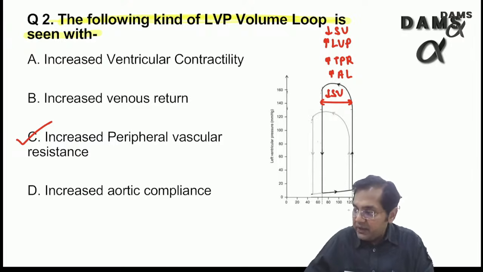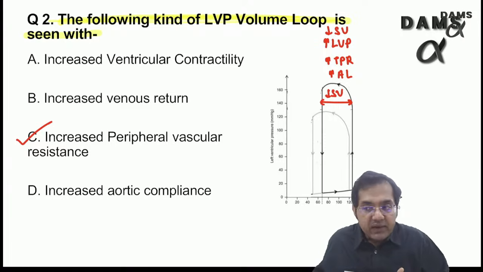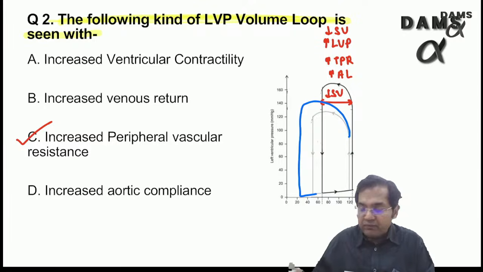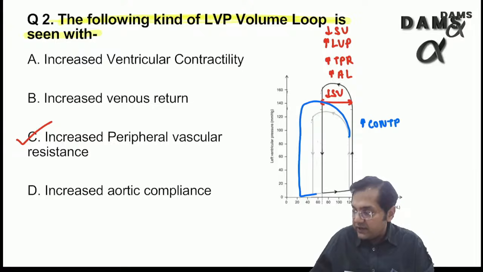Had it been increased contractility, students argue that sir, it will again be an upward shift. I would say yes, definitely, but please have a look. Then the loop should be like this. It is no doubt an upward shift, but the more important thing is that because of increase in contractility, the loop is shifted towards the left because I am able to pump more stroke volume in comparison to normal.